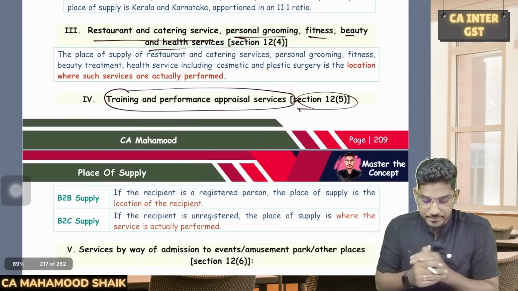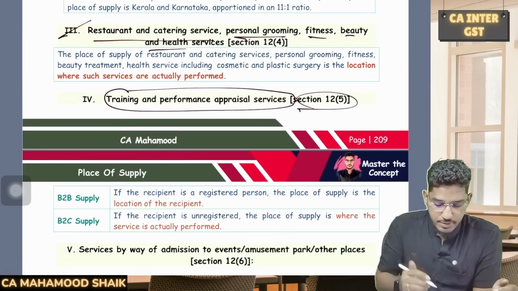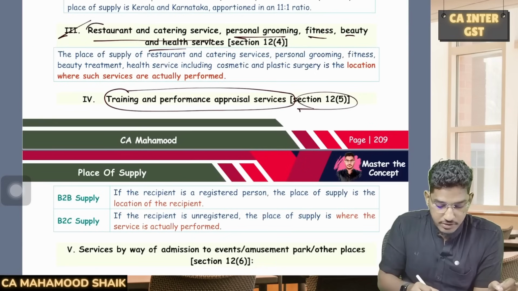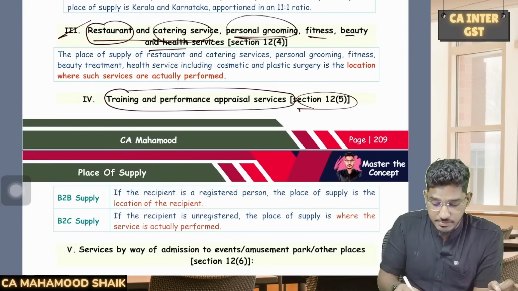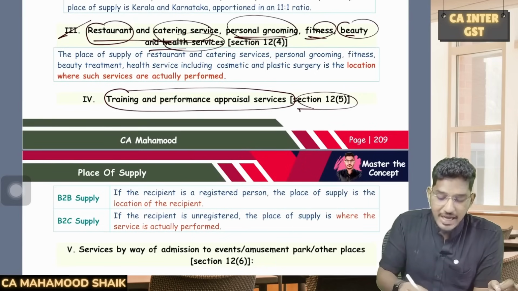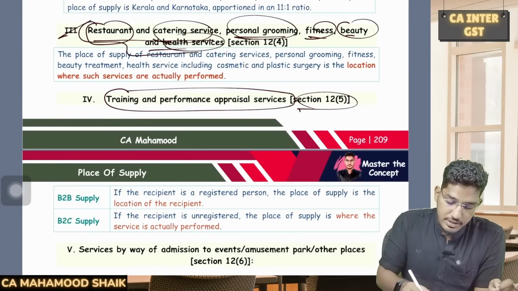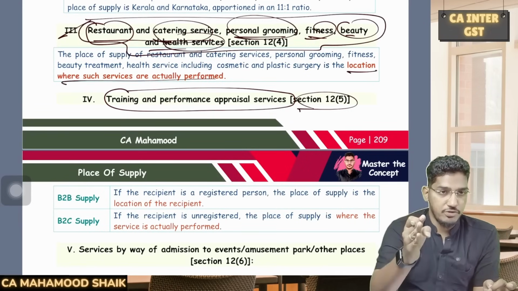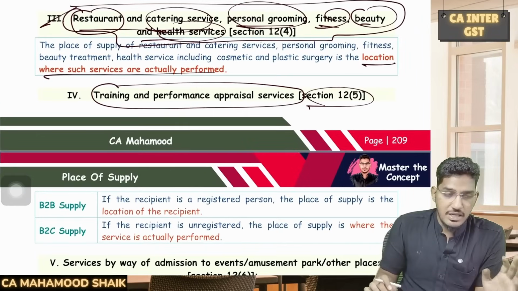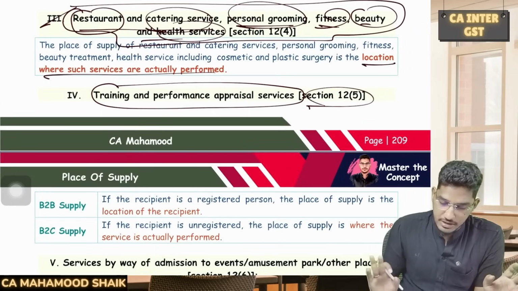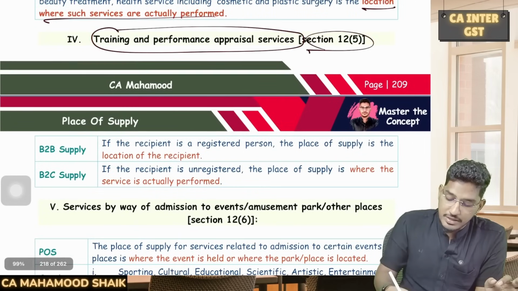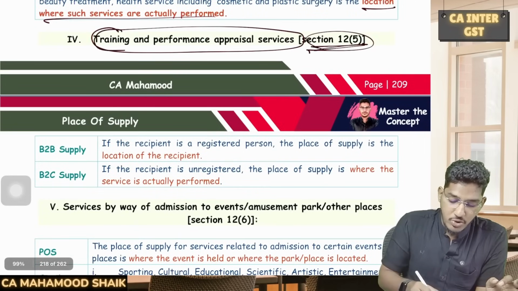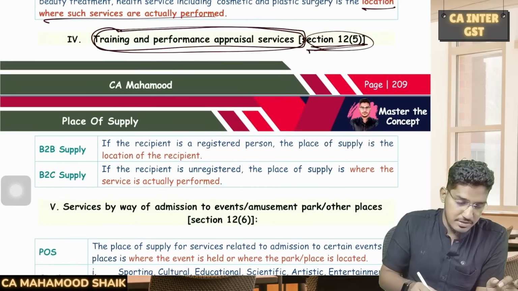an immobile property. Now 12 subsection 4, a very simple provision. 12 subsection 4 only talks about restaurant services, catering services, personal grooming, fitness, beauty and health services. For all these services, the place of supply will be the location wherever these services are actually performed. The place wherever these services are getting performed will become the place of supply. Then 12 subsection 5 is talking about training and performance appraisal services.